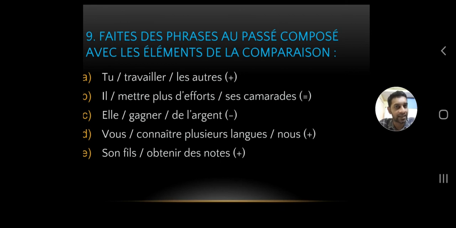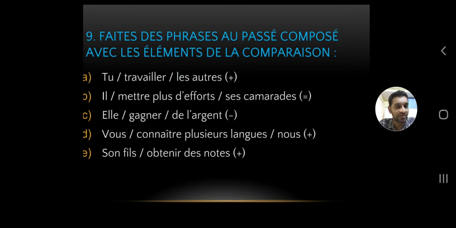Elle a gagné, because we don't have G in Dr. Mrs. Van der Trams. So we directly conjugate with avoir. Elle a gagné. Now we use the element: moins, M-O-I-N-S. Elle a gagné moins d'argent. So de l' changes to d', because we have moins de. Elle a gagné moins d'argent. She earned less money.